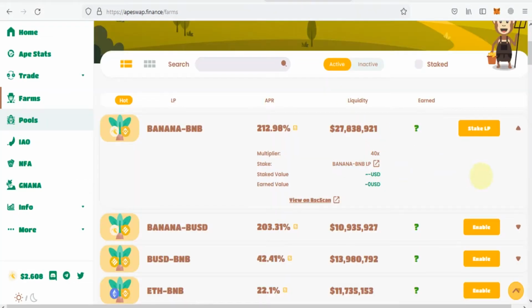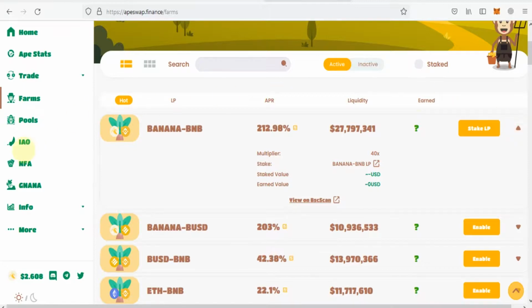And now we will remove the liquidity. So this was the first step. First you need to harvest your profit. After that you need to unstake your LP token by clicking on the minus icon and clicking maximize, and you will confirm the transaction, and your LP token will be in your wallet.